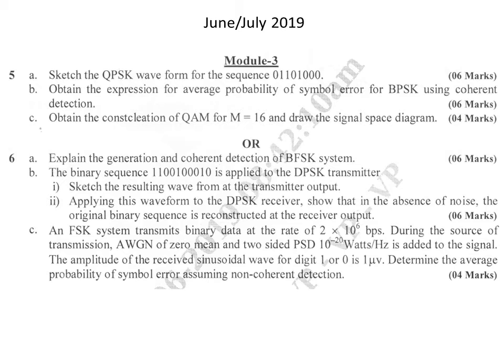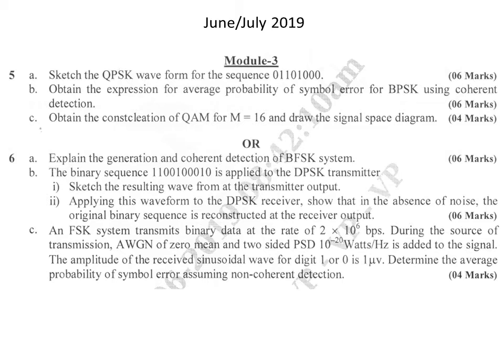Then the second question is: obtain the expression for average probability of symbol error for BPSK, binary phase shift keying, using coherent detection. Again the repeated one. Here again the probability of error expression for BPSK, for coherent detection, that should be derived. The next question is: obtain the constellation of QAM for M equal to 16 and draw the signal space diagram. So the constellation and the signal space diagram for this requirement we should draw.